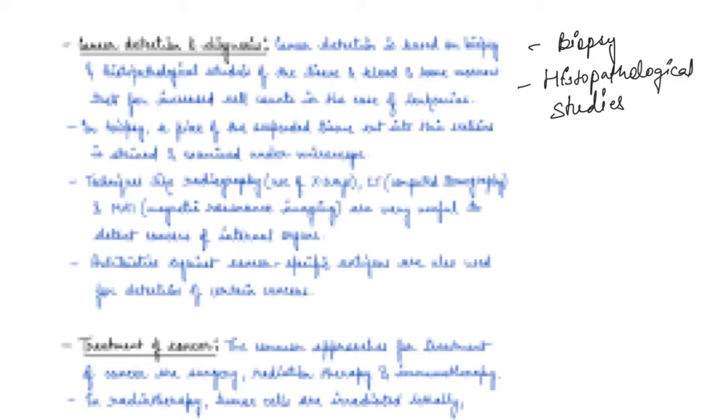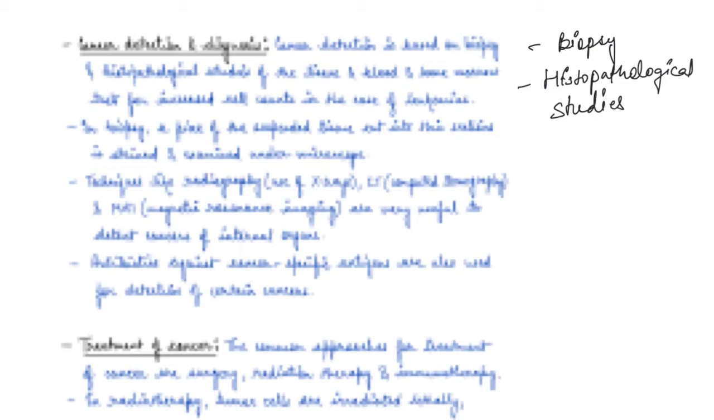Now what is the diagnosis? So basically apart from that, techniques like radiography, which is the use of X-rays, CT scan, or magnetic resonance imaging, which is MRI, all these are also very useful to detect cancers of internal organs.